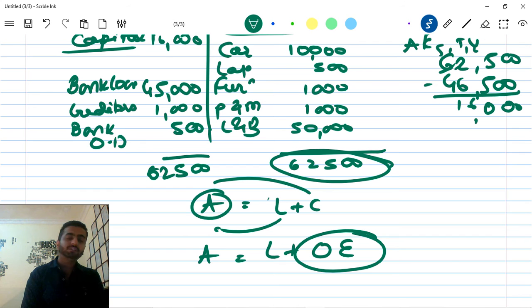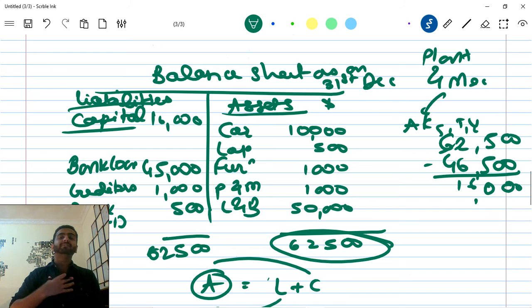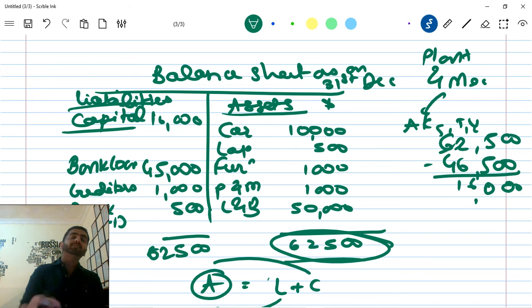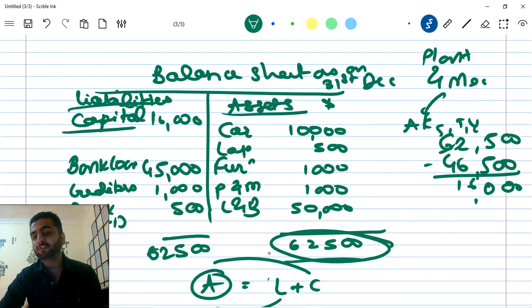Okay, owner's equity, also known as shareholders equity or shareholders funds. So that is your capital, the amount invested plus reserves and surplus and whatever. We'll do that later on. It is the residual interest in the net assets of an entity that remains after deducting liabilities from assets. Let's say if my business doesn't work, these assets I'll sell off. Whatever price I have paid, let's assume, because this is a pure assumption, I have purchased everything for 62,500. If I wind up the business or I stop the business, do you think my assets will be sold for the same value?